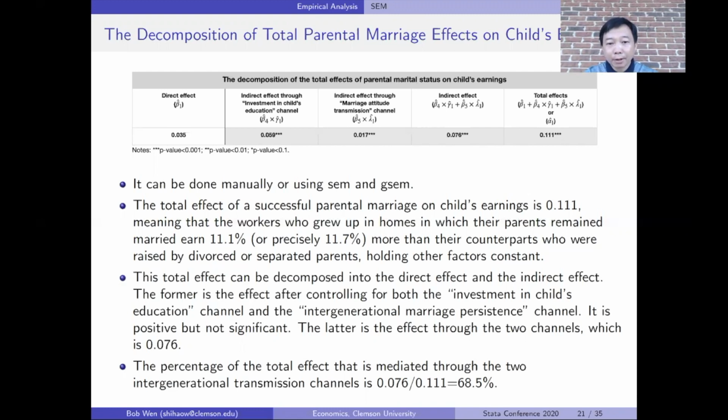This total effect can be decomposed into the direct effect and the indirect effect. The direct effect is positive but not significant, while the indirect effect that goes through the two channels is significant and accounts for about 69% of the total effect.